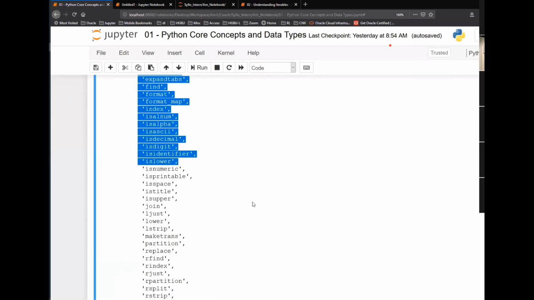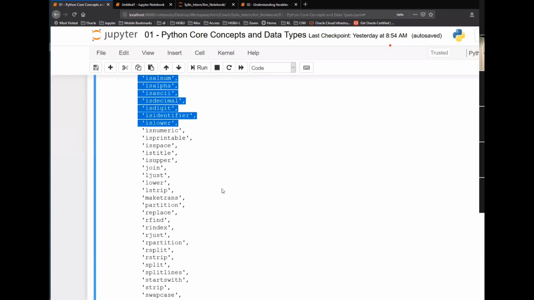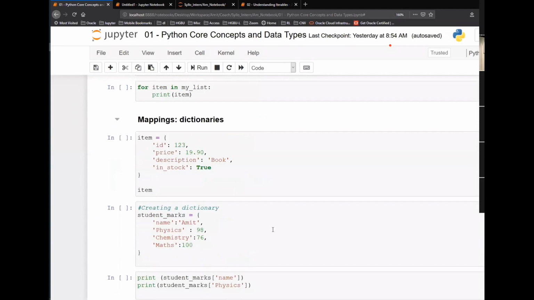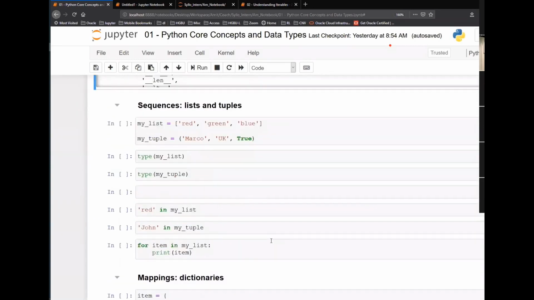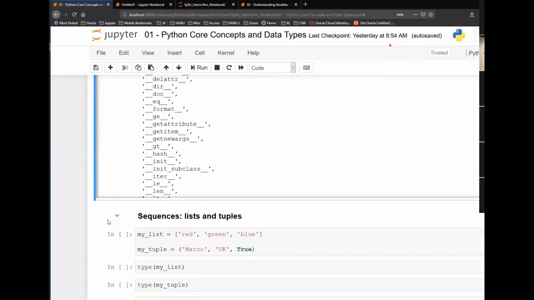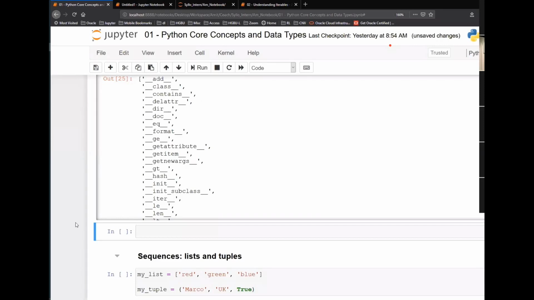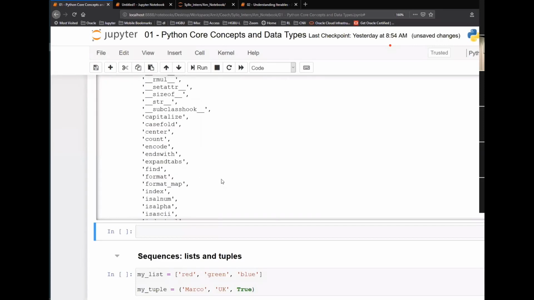Let's say I want to know more about these functions. What will I do? Okay, where is that? Oh, it's gone. Let me just run this. Now, let's say I want to know what this capitalize function is doing.